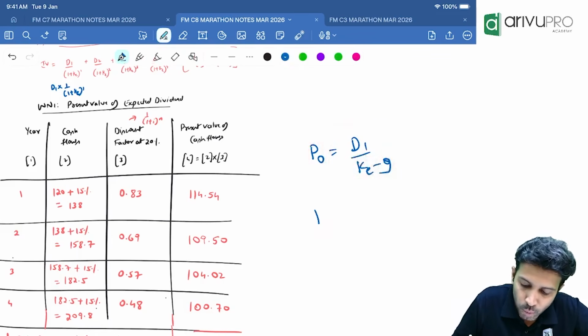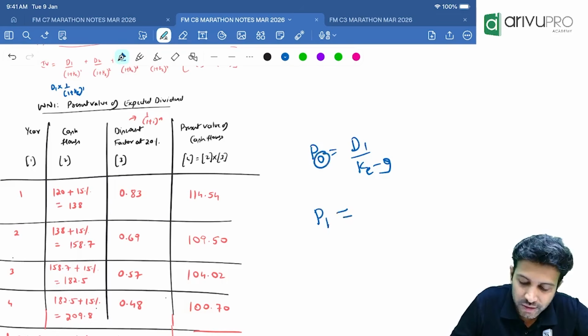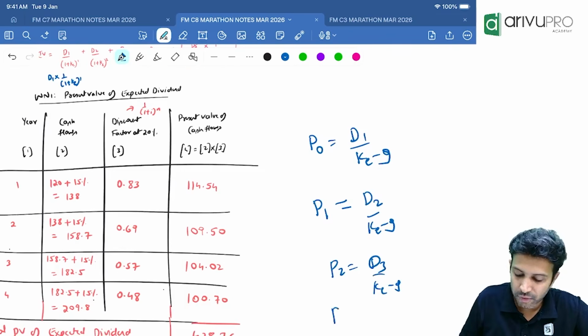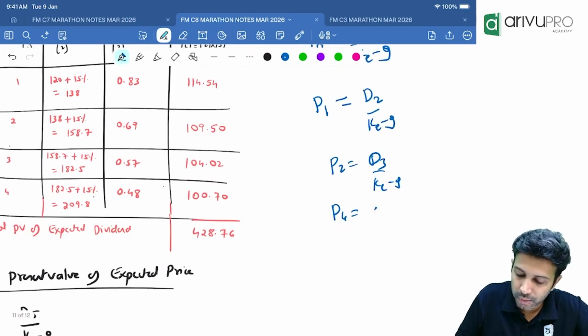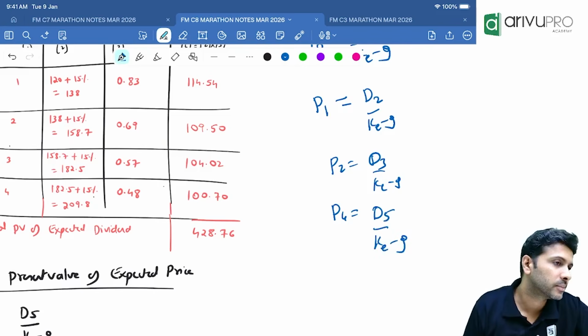Similarly, if you want to find P1, what will be the formula? For P naught, it is D1. For P1, it will be D2 divided by cost of equity minus growth rate. If you want to find P2, it means D3 divided by cost of equity minus growth rate. We want P3 or P4. For P4, what will be the formula? D5 divided by cost of equity minus growth rate. Correct. First find that.